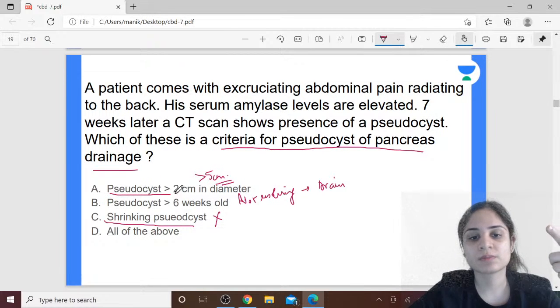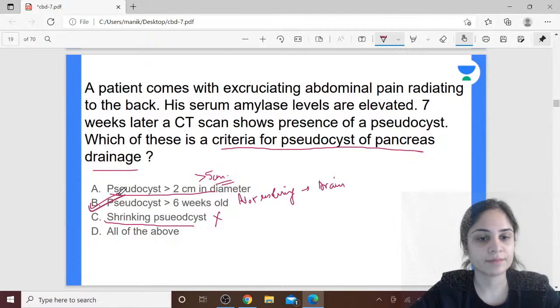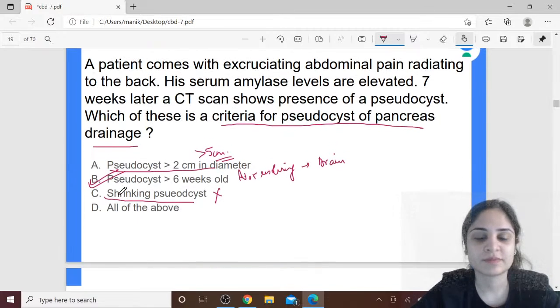If the pseudocyst is becoming very large in size, to be specific more than 5 cm in diameter, then you need to drain the pseudocyst. And if it is an old pseudocyst not resolving, you have to take it up for drainage. So the answer is B over here. And the answer is not all of the above, remember it.